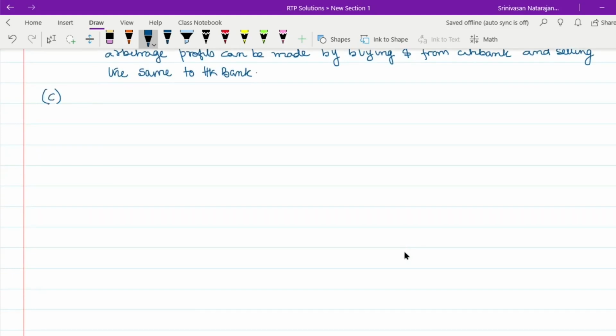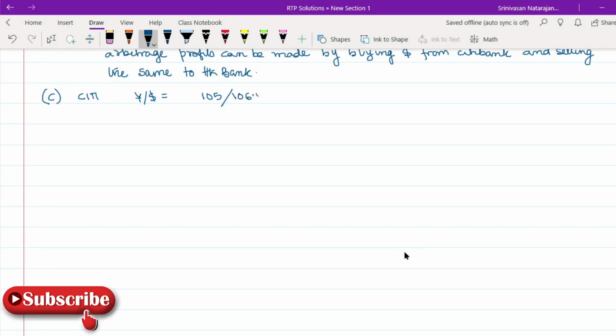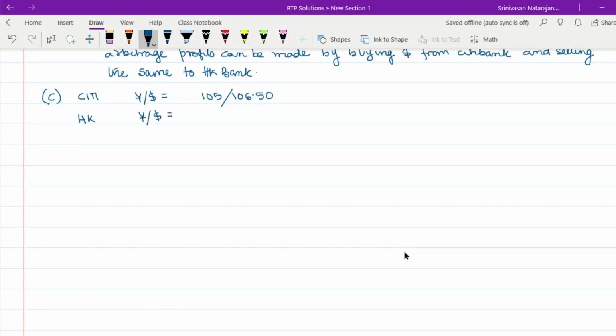The quote given by Citibank is yen dollar equals to 105 and 106.5, and Hong Kong Bank, the converted quote which we have is yen dollar equals to 107.53, 111.11.